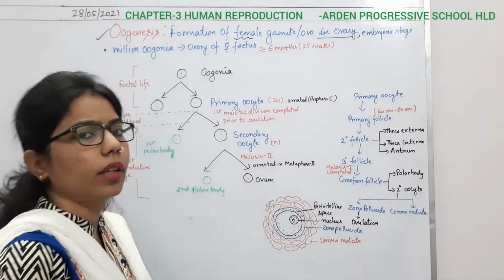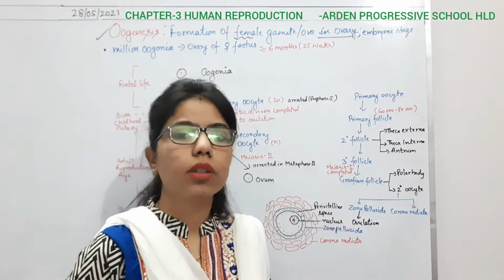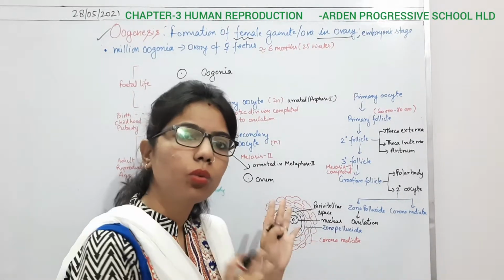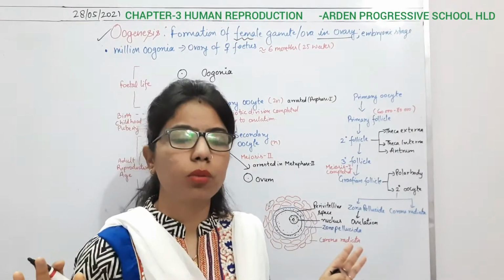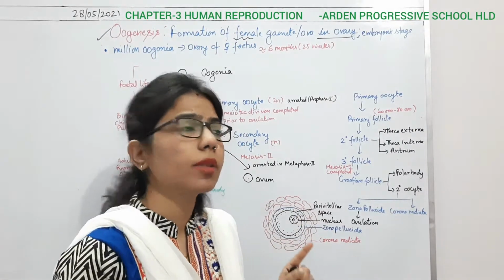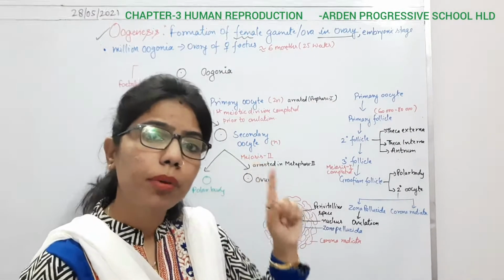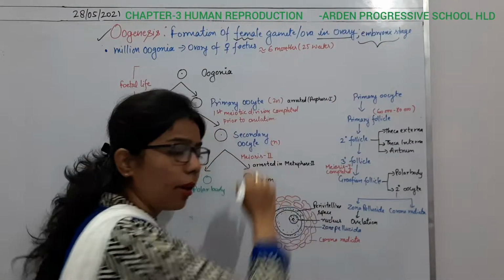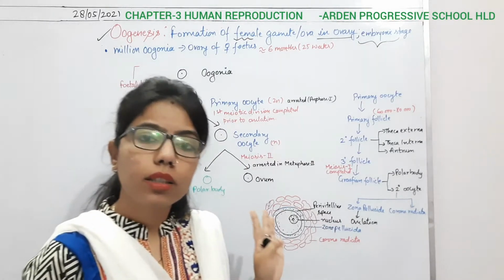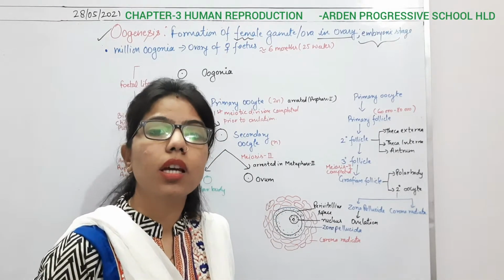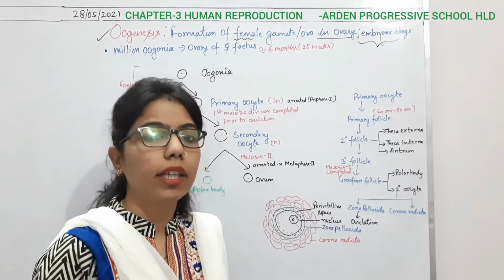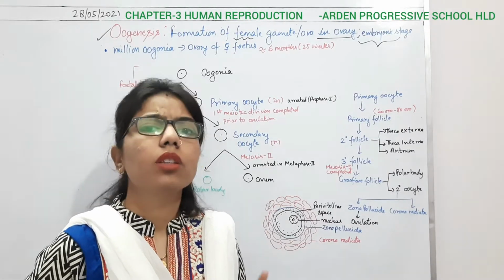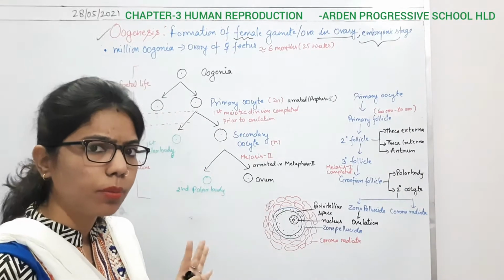But there is one slight difference if you compare the oogenesis process with the spermatogenesis process. The oogenesis process starts from the embryonic stage only. But the spermatogenesis process starts when the male attains the age of puberty. So this is the difference between these two.